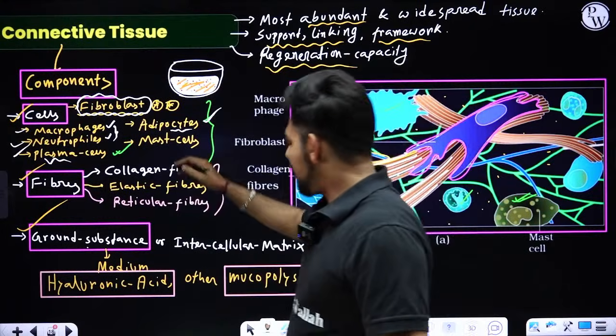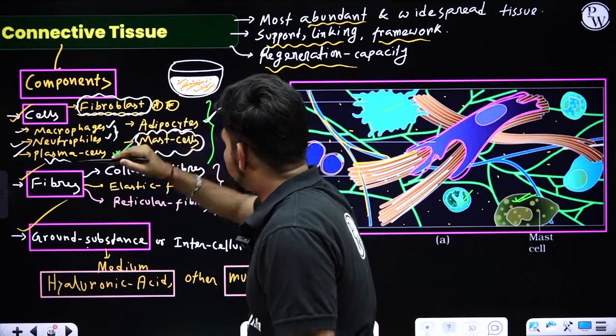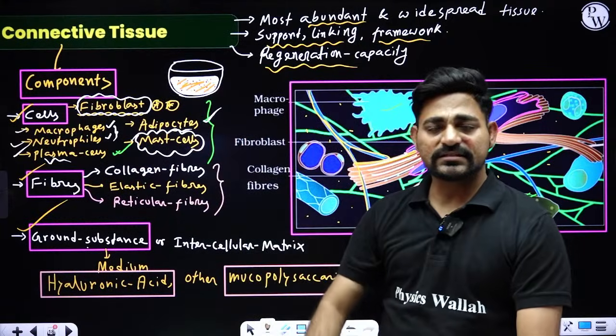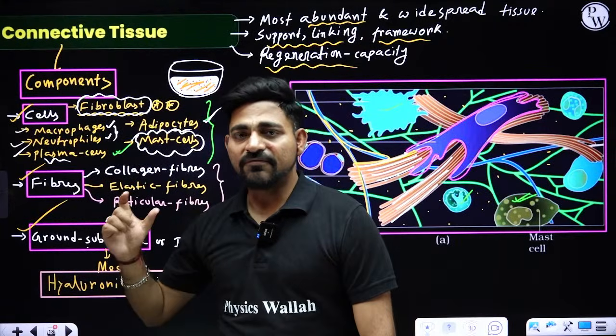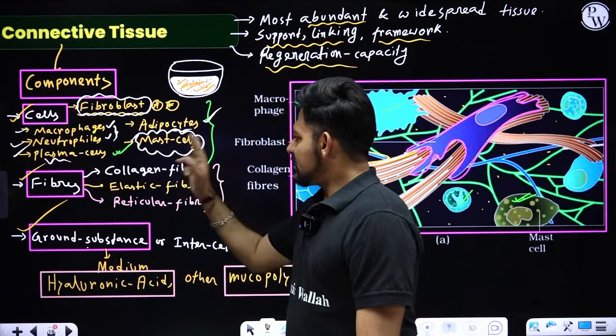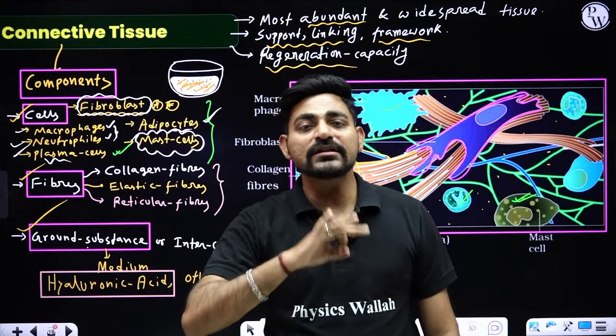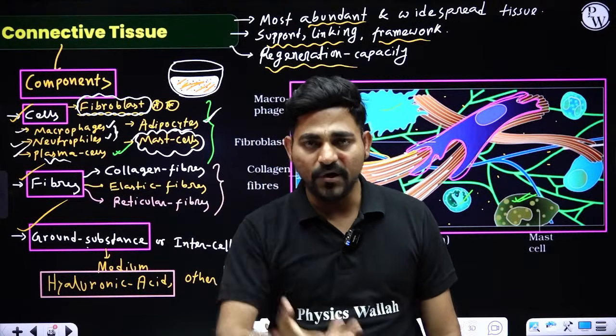Now another very important cell you will be finding inside your connective tissue, that is mast cell. Now what is the function of mast cell? Mast cells will be secreting three crucial chemical components for our body.